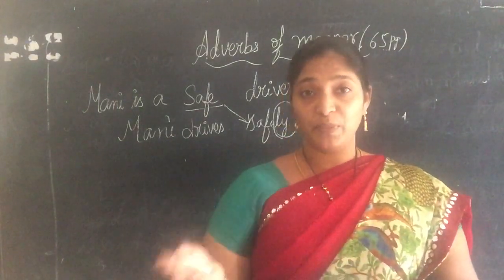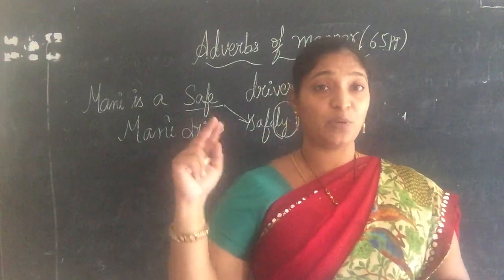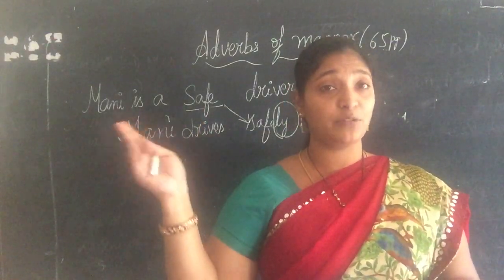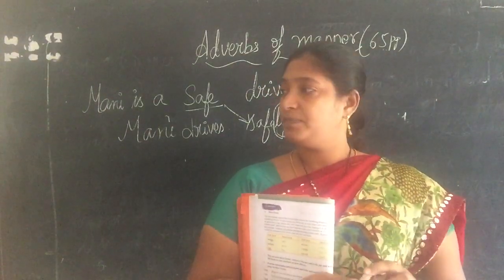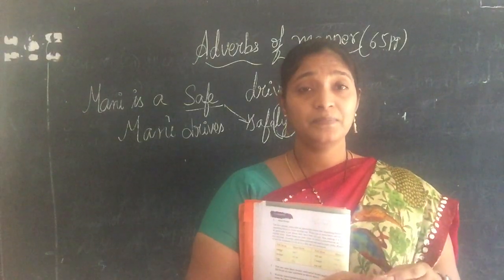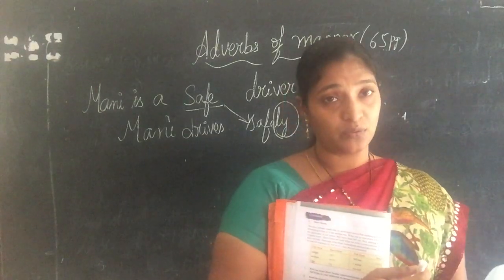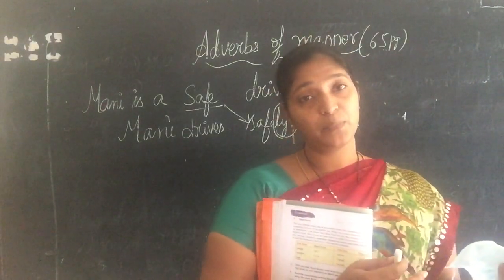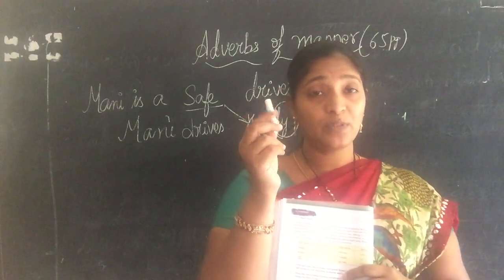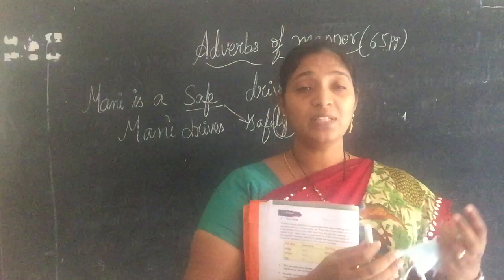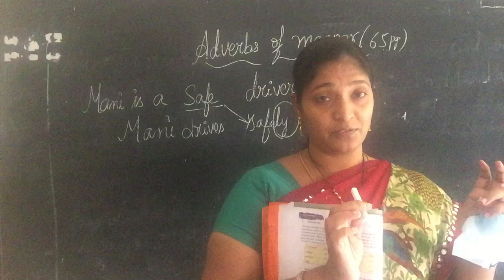All adjectives cannot be converted into adverbs, but a few of them can be converted into adverbs by adding ly to the adjective. We all know adjectives. What are adjectives? Adjectives are describing words. They are used to describe a noun. For example, this chalk is smooth. Chalk is a noun, and how is it? It is smooth. So we describe nouns by using words that are called adjectives.